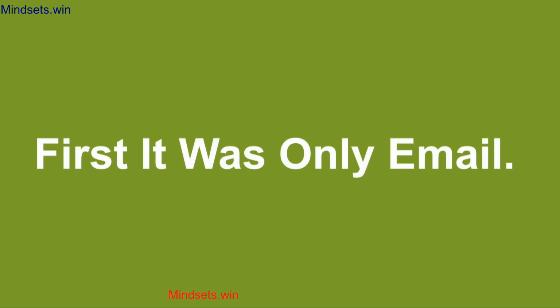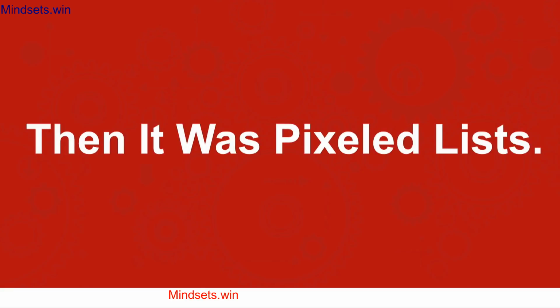It used to be that email was the only communication medium available between a brand and a group of people. Well, then pixeled lists came along. Like if someone visited your website, you could put them on what's called a pixeled list. So you could say, hey, they visited my website, put them into this audience and retarget them, drop a pixel on their computer. So that was really the second way that a brand could communicate with a subscriber.